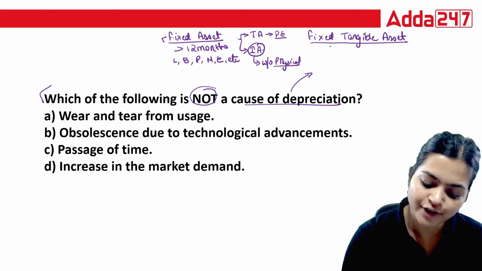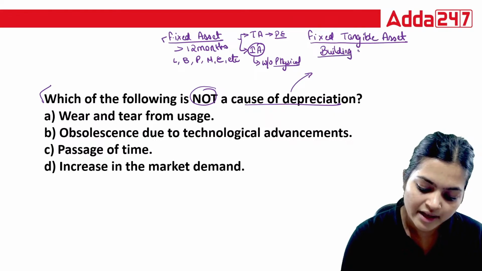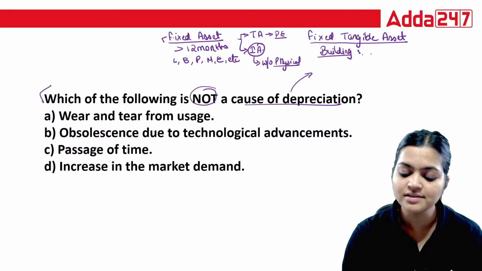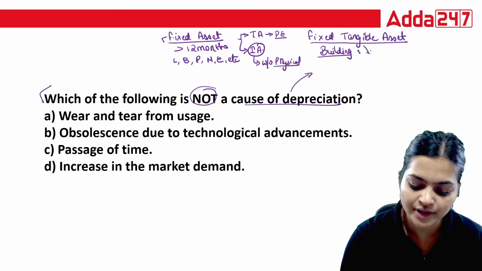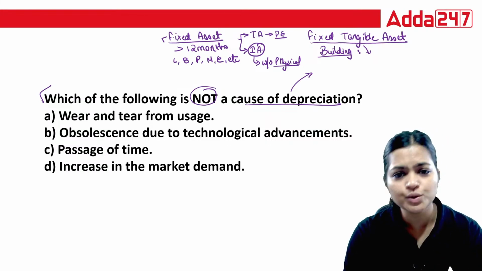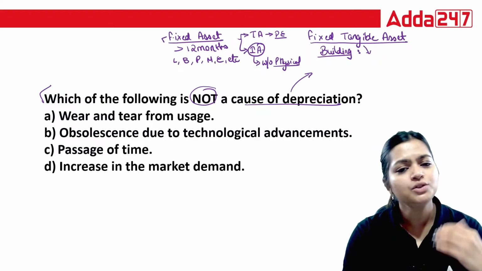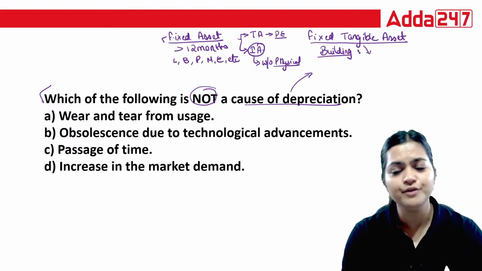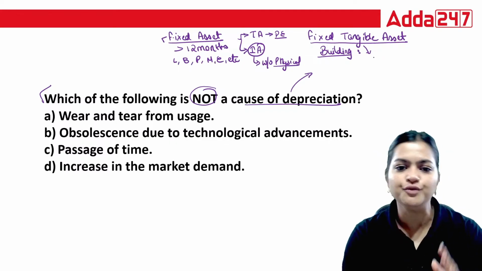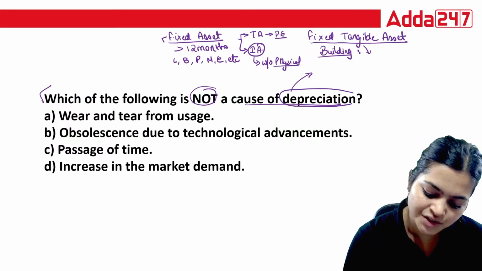Suppose I purchase a building. Every year I am going to use it, and slowly and gradually its value will also fall, because of usage and because repair and maintenance is not proper. Because I am using it and not maintaining it properly, the value is falling down. That gives you depreciation.